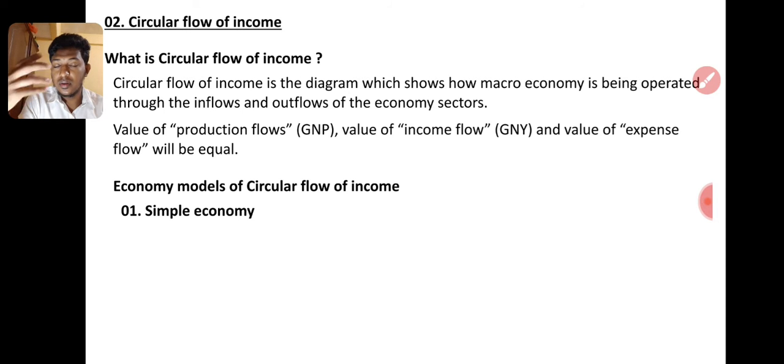Households are those who consume the production and who give the factors. Factors mean land, capital, people, raw material; those are given to the firm by them. So households and firms are involved in production, giving the production to the public and taking the money, right? Only two parties are involved here.